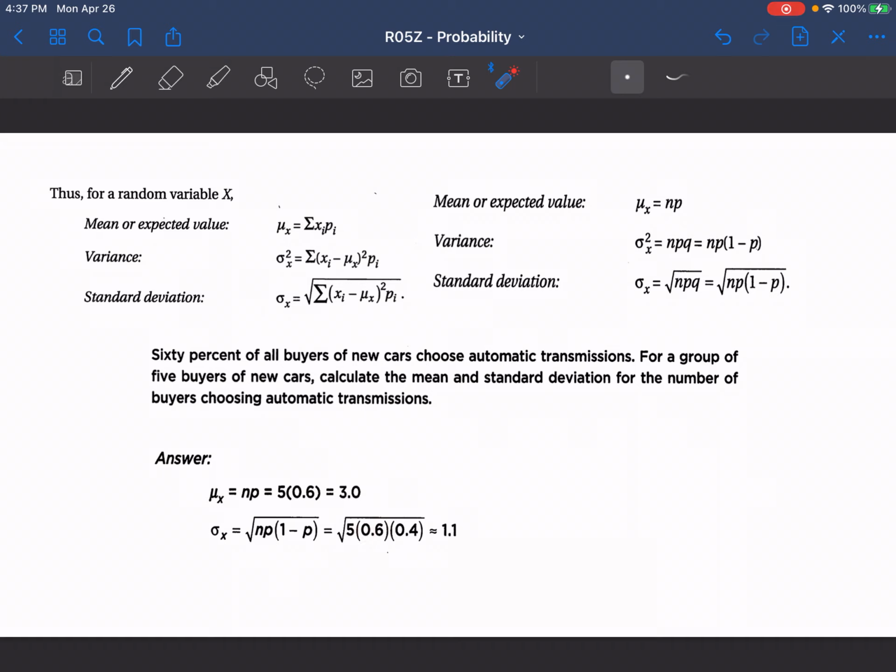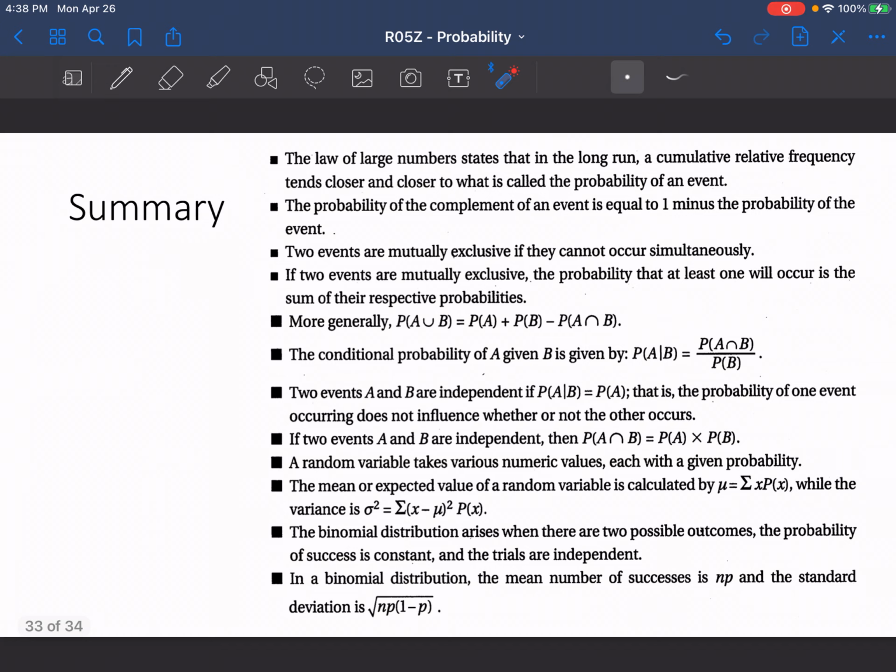If we're asked to find the standard deviation of that, it's going to be the number of buyers total, which is 5, times the probability of success times the probability of failure, and take the square root of that value. So 5 times the probability of success, 0.6, times the probability of failure, 0.4. Take the square root of that. That gives us a standard deviation of 1.1.